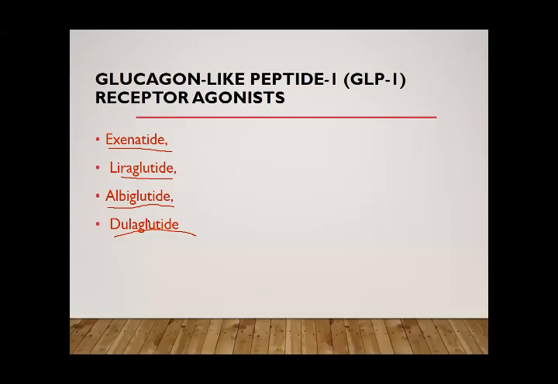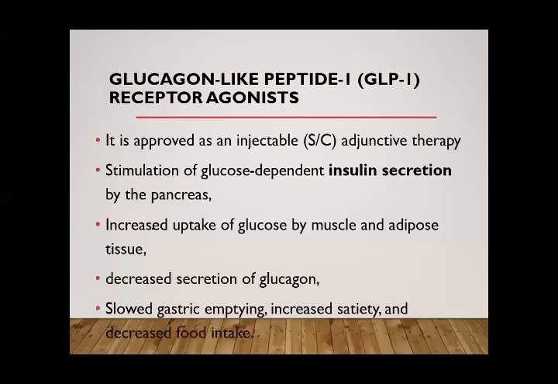Exenatide is separate, although tide is the same. So there are four drugs: exenatide, liraglutide, albiglutide, and dulaglutide, and they are available in parenteral preparation and used subcutaneously like insulin, and they improve glucose-dependent insulin secretion.